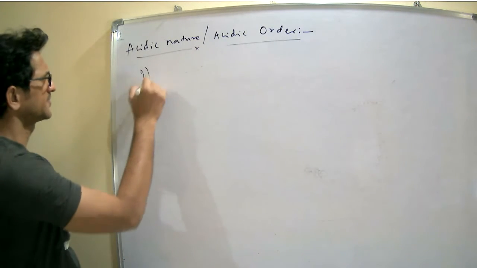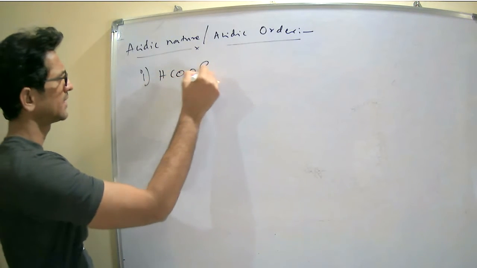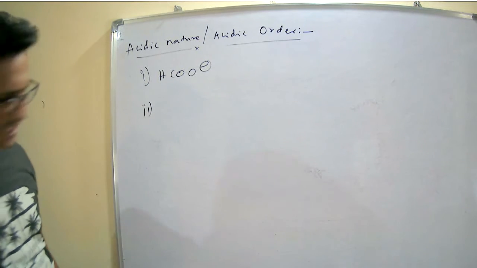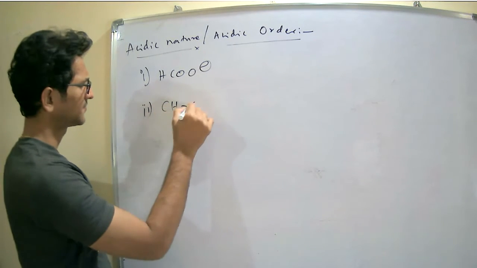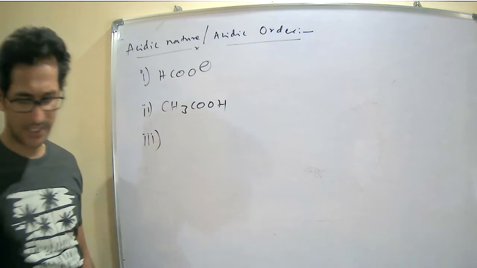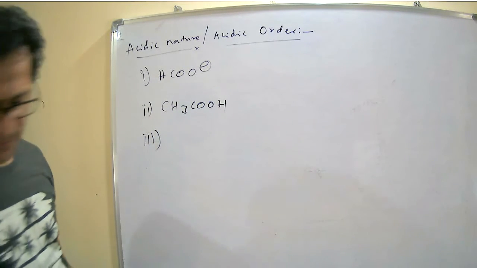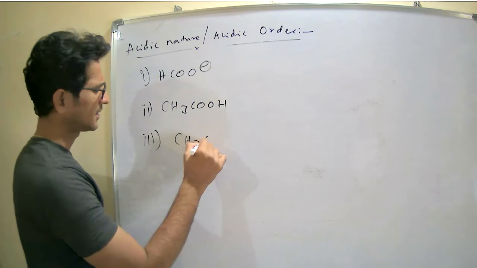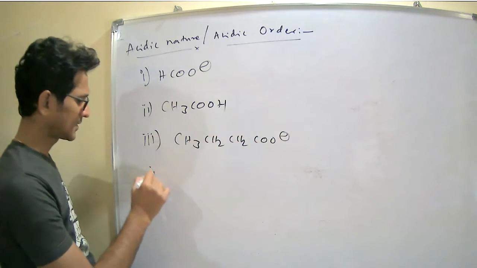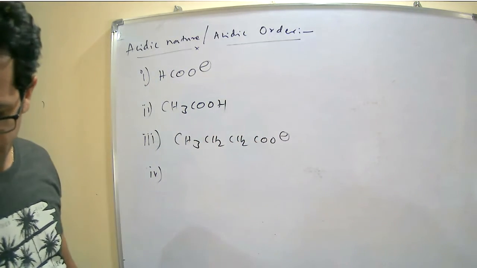1. HCOO minus. 2. Acetic acid, CH3COOH. 3. CH3CH2CH2COO minus. 4.